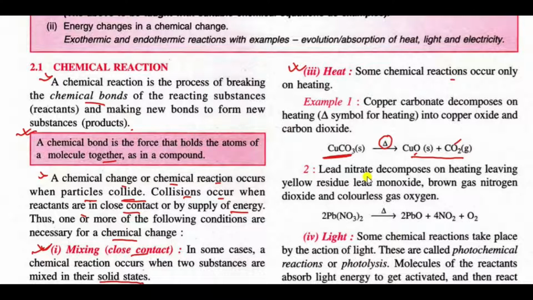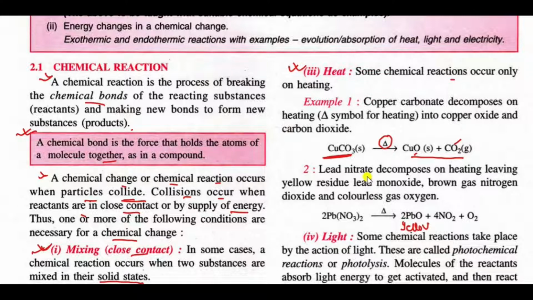Next, lead nitrate. When we heat lead nitrate, what do we get? Lead oxide. The color of nitrogen dioxide is brown, and the color of lead monoxide, or lead oxide, is yellow. Here we can see that lead nitrate decomposes on heating, leaving a yellow residue, lead monoxide, and nitrogen dioxide, which is brown. That we have to keep in mind.